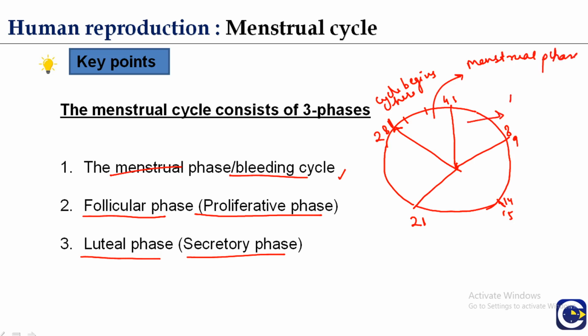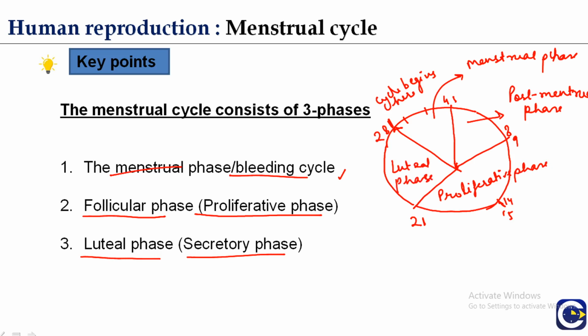Second is the post menstrual phase. Third one is the follicular phase or proliferative phase. And last is the luteal phase, which is also known as the secretory phase.